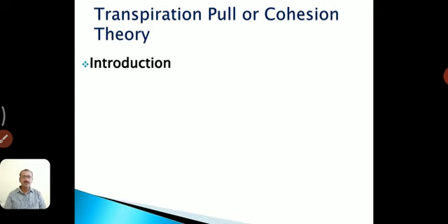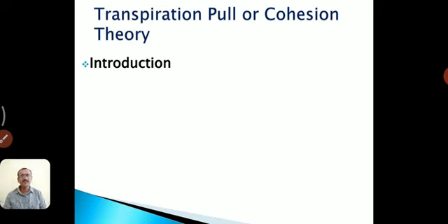It is one of the theories of ascent of sap which is widely accepted and fully supported by experimental evidence. It has a sound basis and has faced no objection at all.